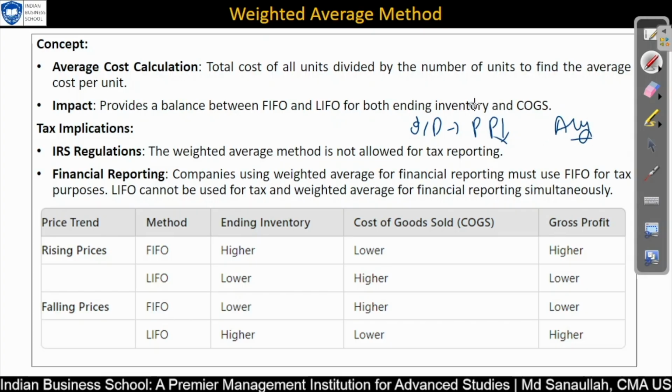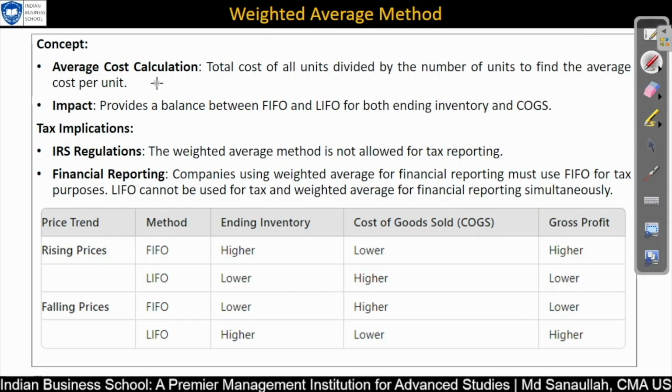Okay. So whatever the drawback the FIFO method has will be reduced as much as possible because of the average. Whatever the drawback with regard to the LIFO method, because of the average cost, we are also reducing that. So this is a win-win situation from all points of view.